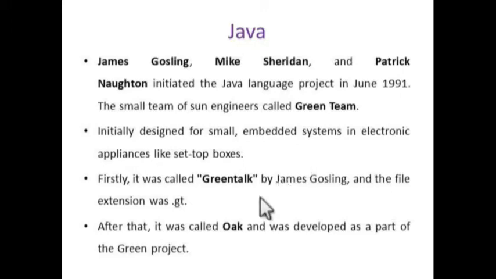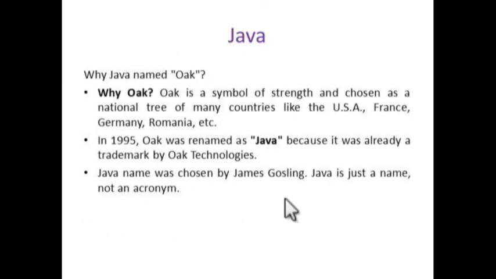Firstly it was called Green Talk. After that they changed the name to Oak. They gave this name based on the symbol of strength. Then, due to some trademark issues, they renamed it as Java. There is no expansion for Java, it is simply a name.